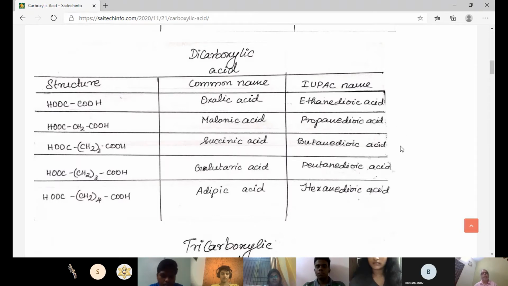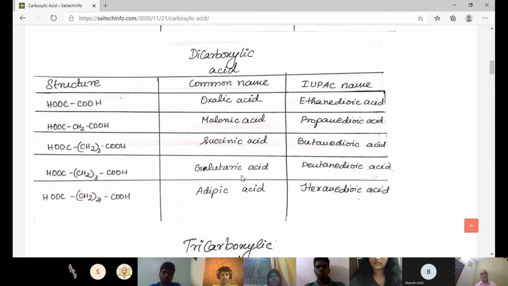Okay, sir. Later you can correct it. Then proceed. The third structure is COOH (CH2)2 COOH. Succinic acid, its common name, and the IUPAC name is butanedioic acid. And here also we can include the number, 1,4-butanedioic acid. Yes, sir. So the next structure is COOH (CH2)3 COOH.